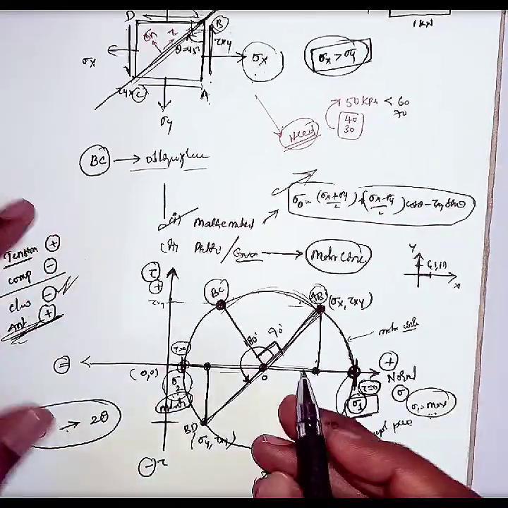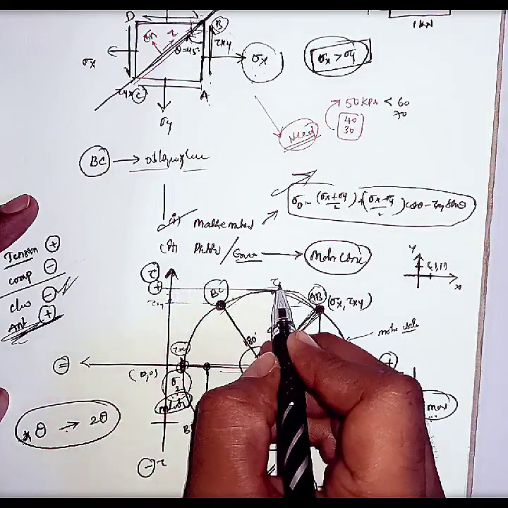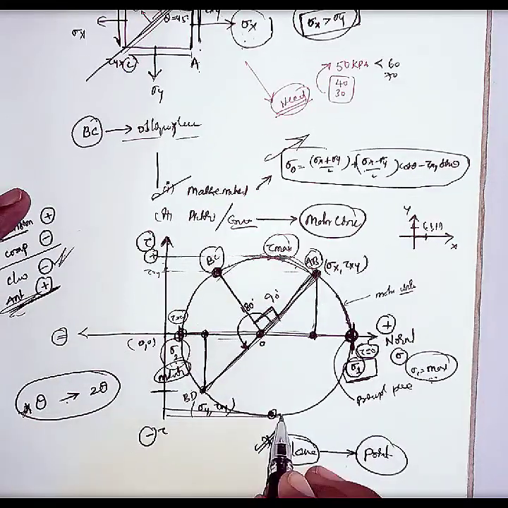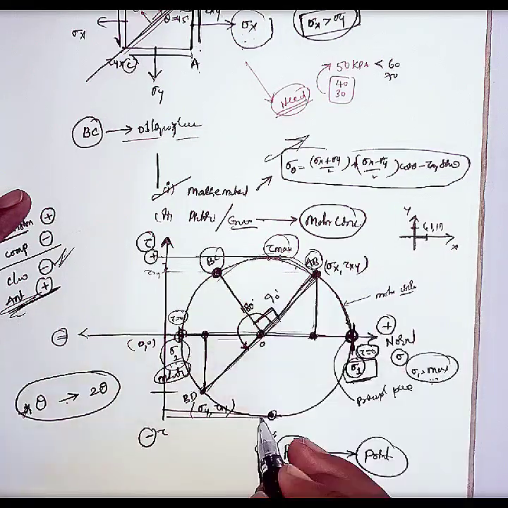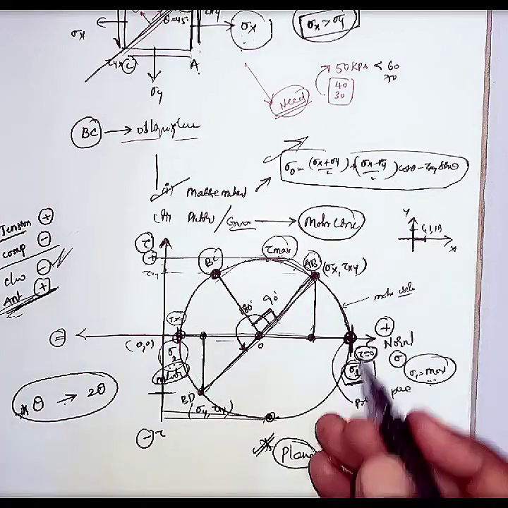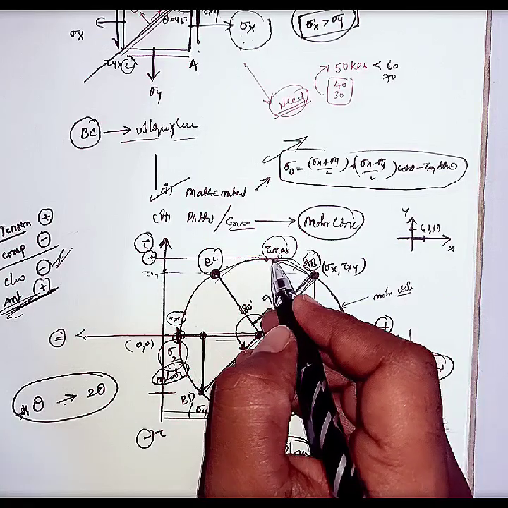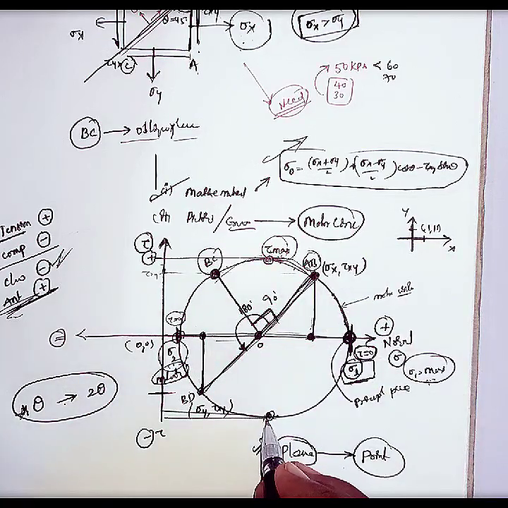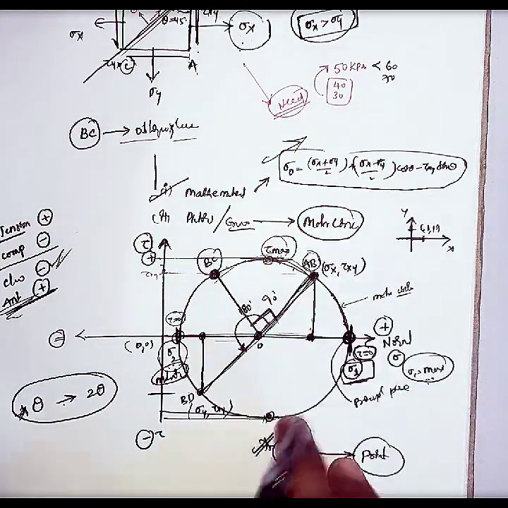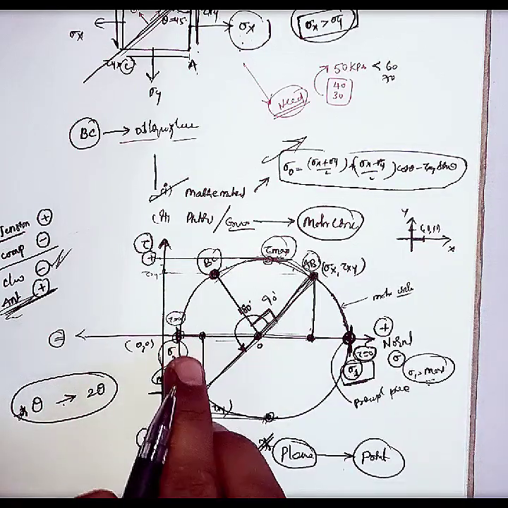Okay, and if you see here, this is the shear stress. At this point there exists a maximum shear stress, and here also there exists a maximum shear stress. Along with these two, there is no other maximum shear stress on this Mohr circle. You can see at this point, the shear stress is less than at this point. So these two are the maximum shear stresses, one positive and one negative, and these two are the maximum normal stresses, that is, the principal stresses: maximum principal stress and minor principal stress.